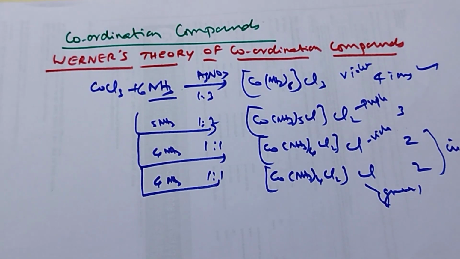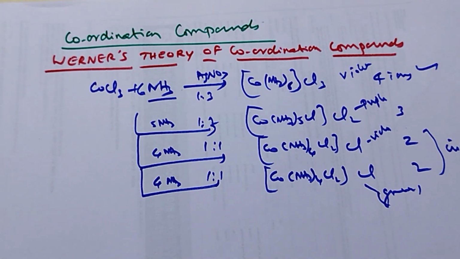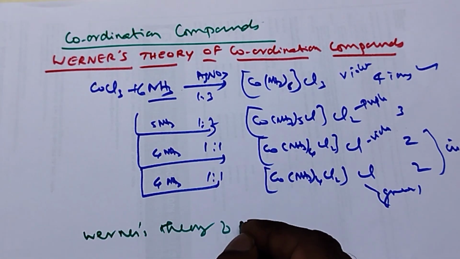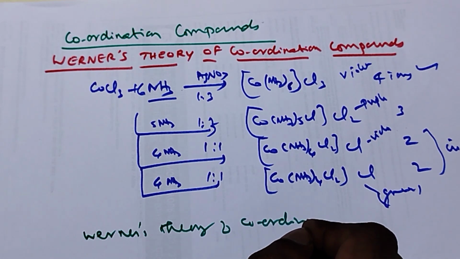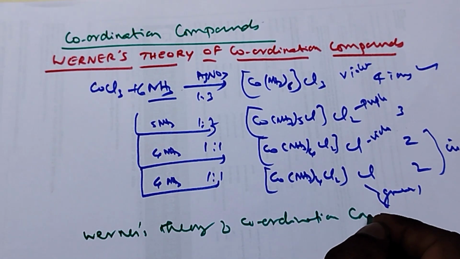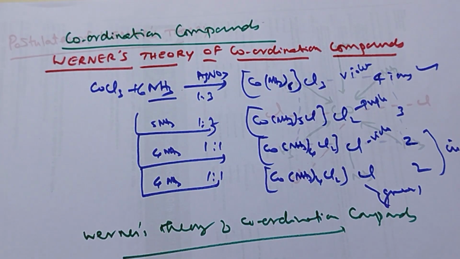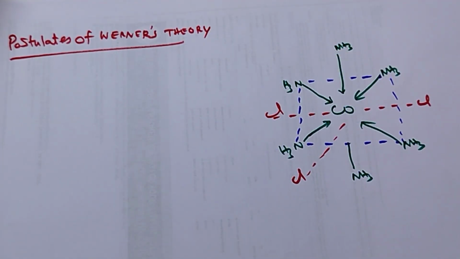Based on these properties of many other such compounds in detail, he proposed a theory of the nature of bonding in coordination compounds, called Werner's theory of coordination compounds. So let us discuss this theory one by one. Now we will discuss the postulates of Werner's theory.